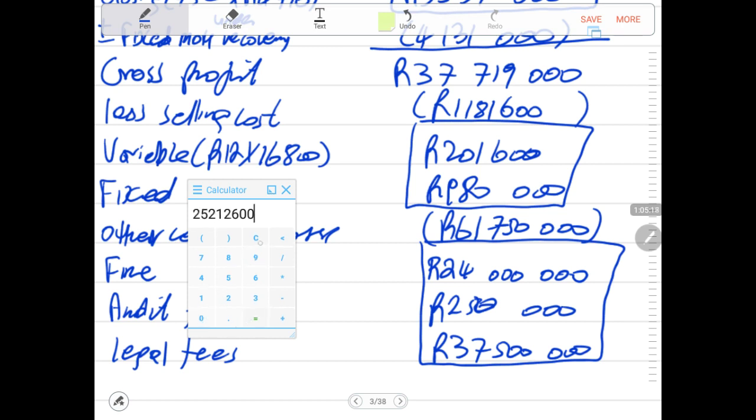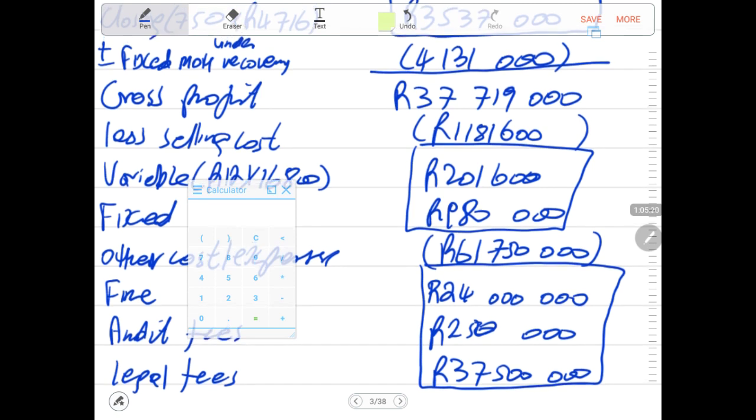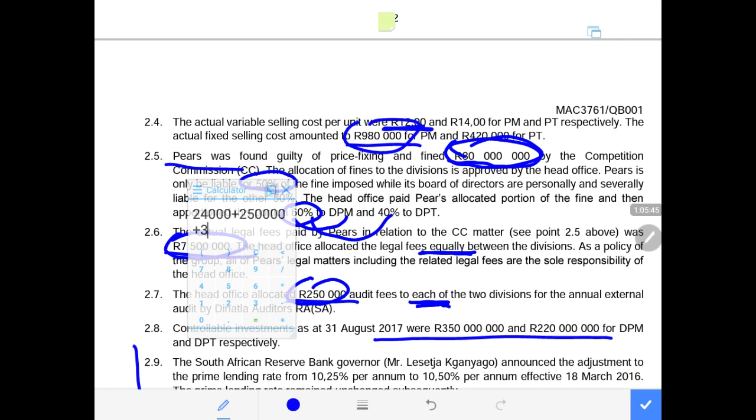Hope that is correct. Let me just verify. We have 24 million plus 250,000 plus 3 million. This is 3,750,000. How much was this cost?